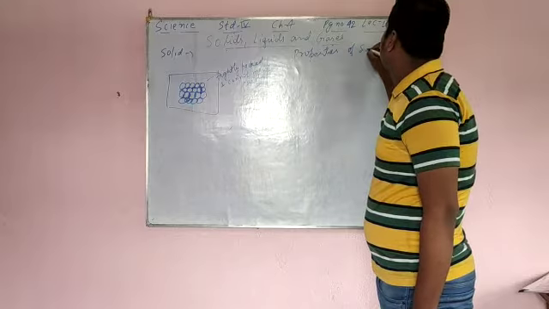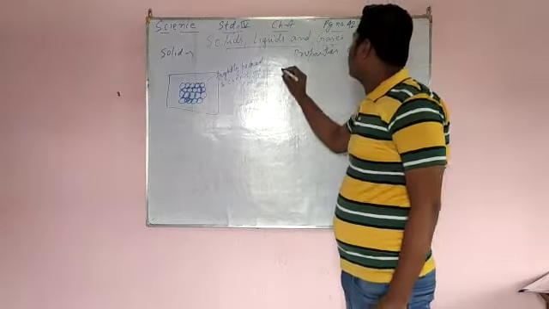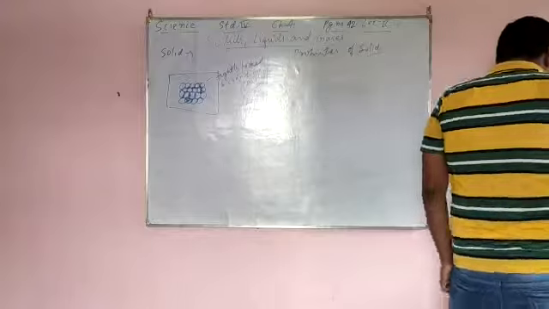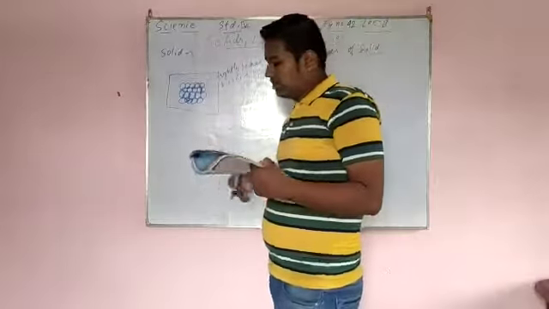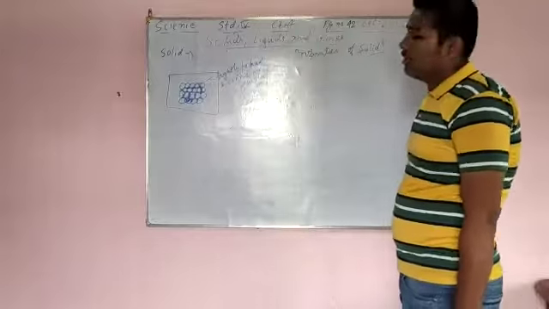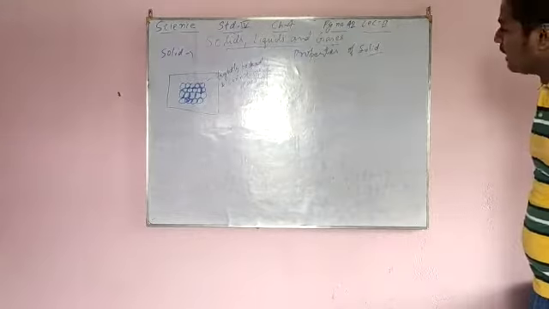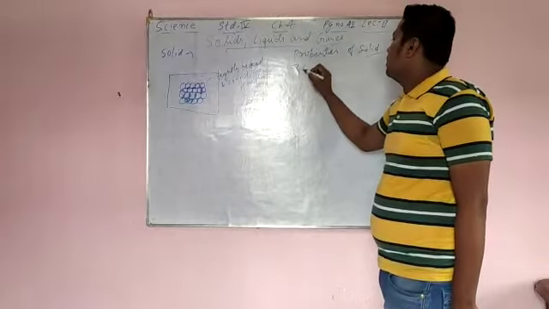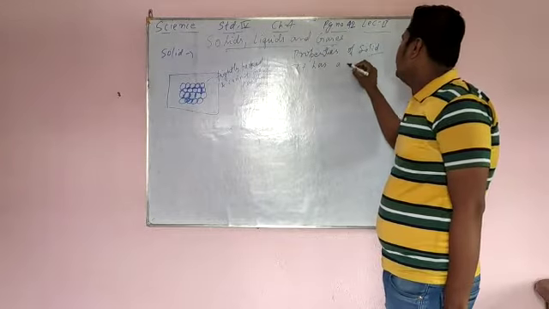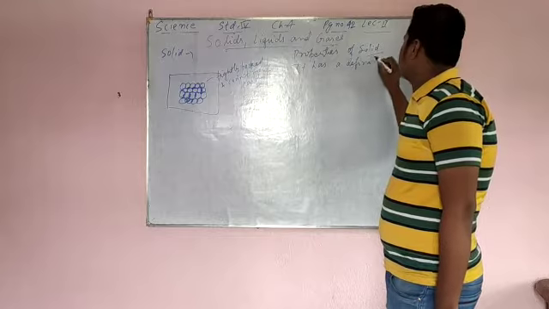First point, a solid usually has a definite shape. Why? Because its particles cannot move easily and are totally tightly packed.